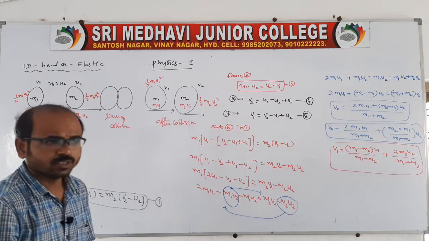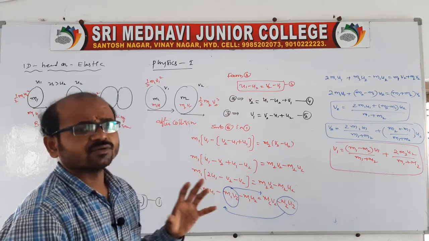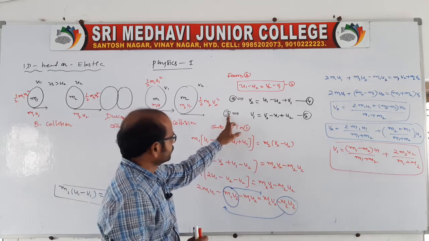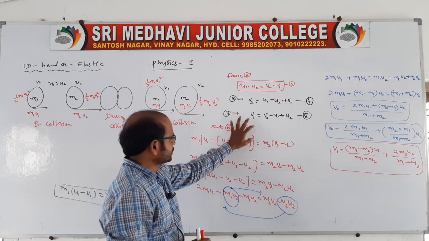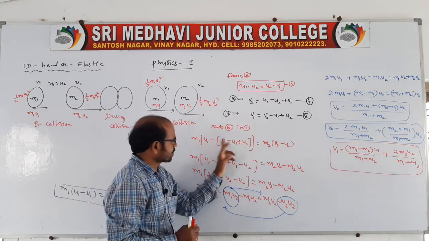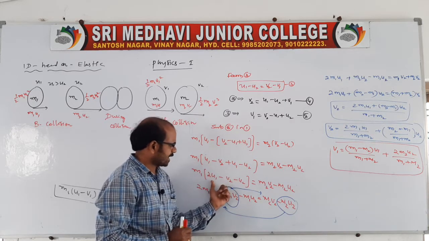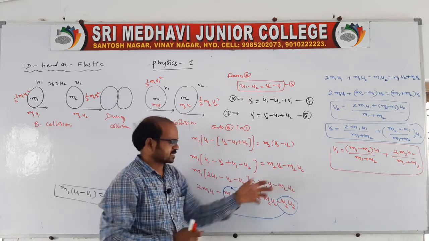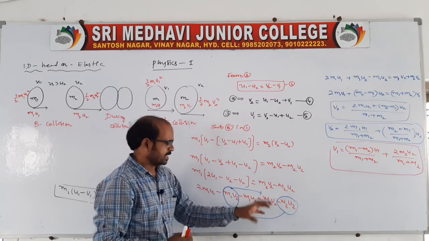Is it okay now? Everyone look at the question again. This is related to the LAQ question. See, for v2 you do one thing: this fifth expression, substitute in 1. After substituting, replacing the v1, you multiply with this minus, and after that whatever similar terms are there, you add them. After adding, multiply with m1, here also you multiply like this. So whatever similar terms are there, you take one side and the remainder on the other side.